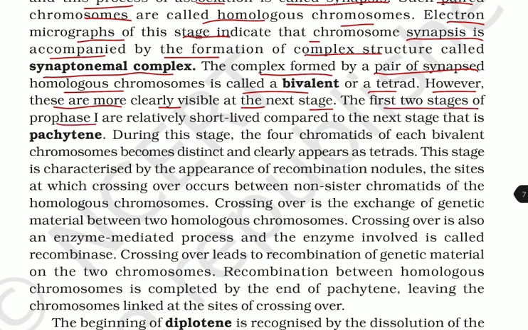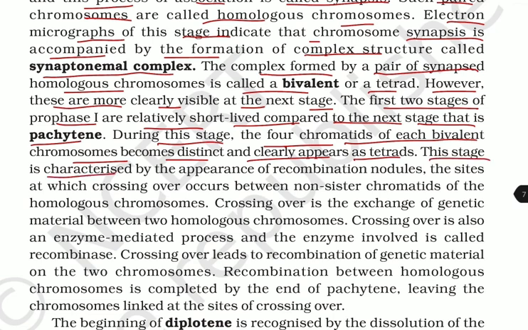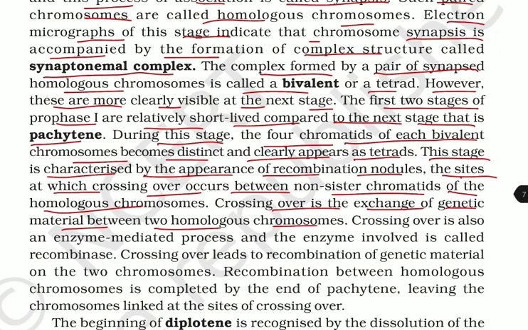The first 2 stages of prophase 1 are relatively short-lived compared to the next stage, that is pachytene. During this stage, the 4 chromatids of each bivalent become distinct and clearly appear as tetrads. This stage is characterized by the appearance of recombination nodules, the sites at which crossing over occurs between the non-sister chromatids of the homologous chromosomes.